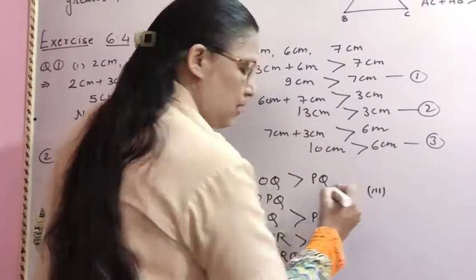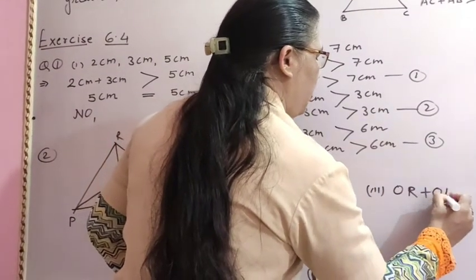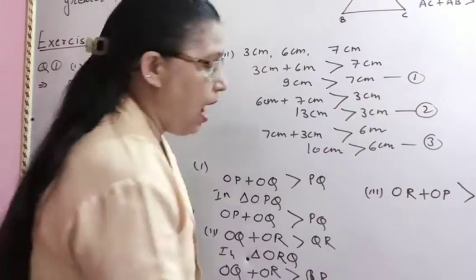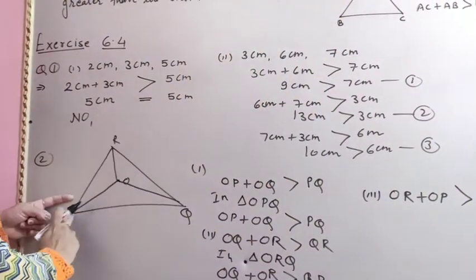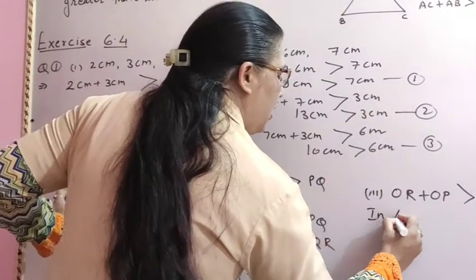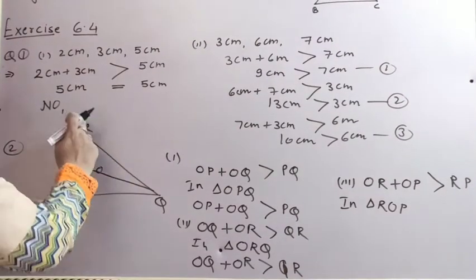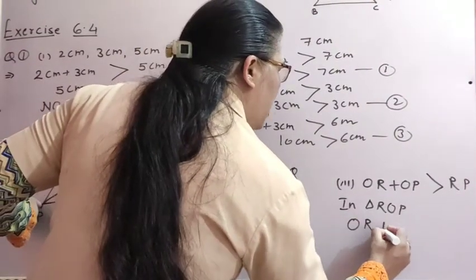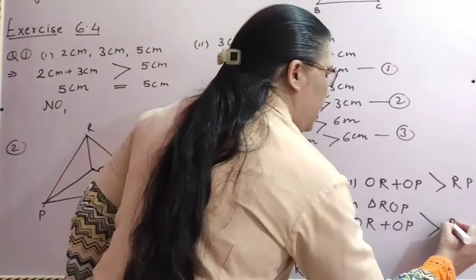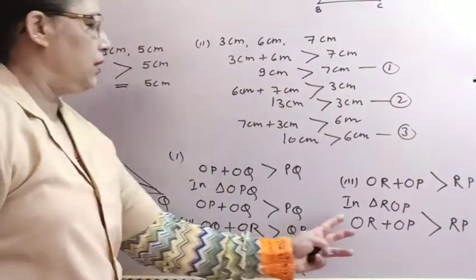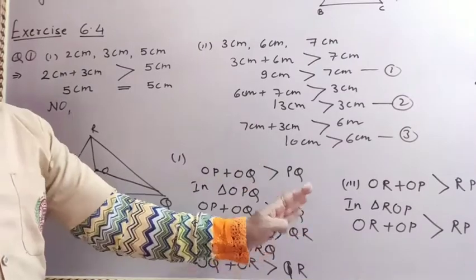Now in the third case it is given that OR plus OP is more than the third side RP. Now check this side, one more triangle is there, ROP. So in triangle ROP we can say OR plus OP is more than the third side, that is RP. According to this property, yes, the sum of two sides is always more than the third side. So all these cases are true.